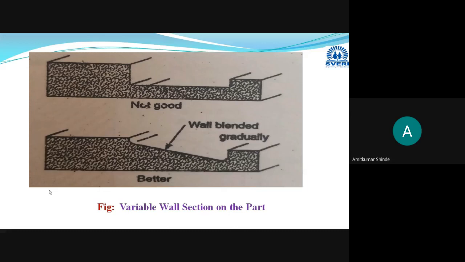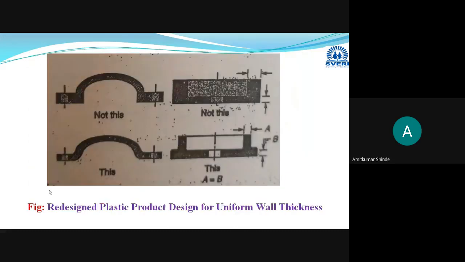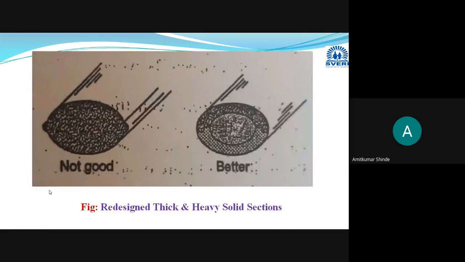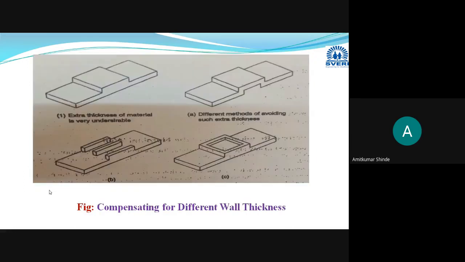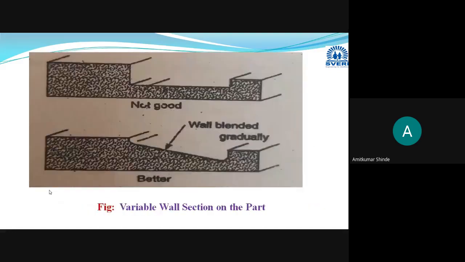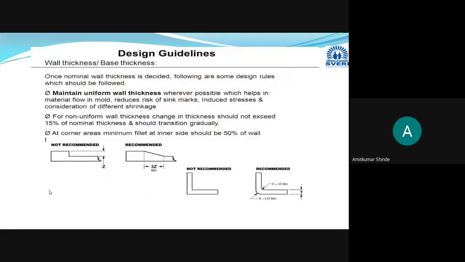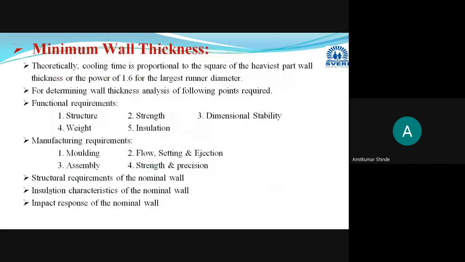From this book only, I have collected these diagrams and I will explain them one by one: how to modify the design and why it is necessary to change that design. One by one we will go through the modifications with the help of different designs. Now first we will start with the effect of wall thickness.